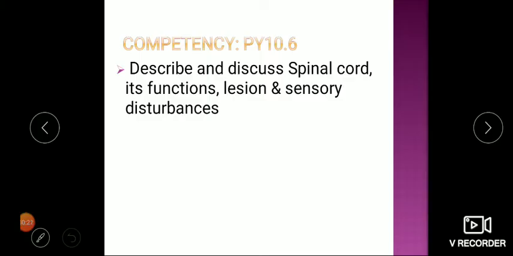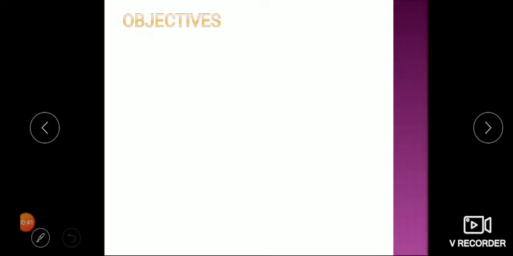Now it is based on MCI competency PY 10.6, which says describe and discuss spinal cord, its functions, lesions and sensory disturbances. Already we have discussed regarding functions of spinal cord. Now let's study lesions and what are the sensory disturbances because of the lesions.